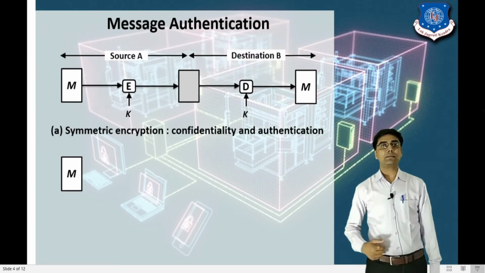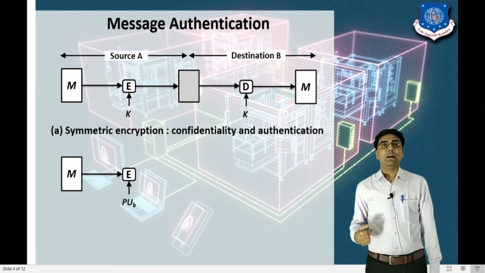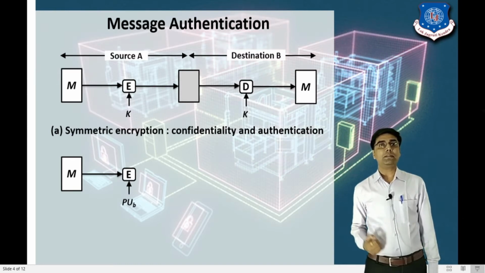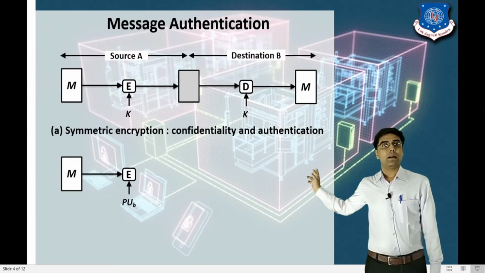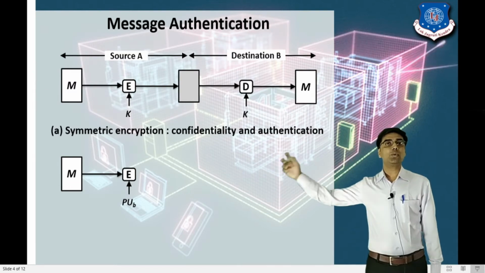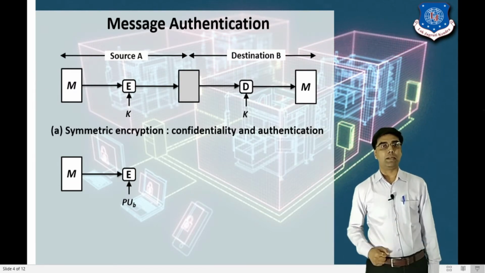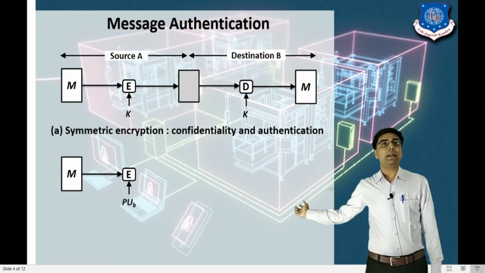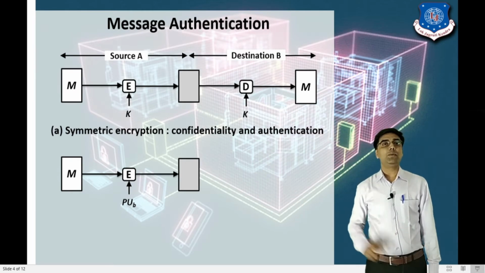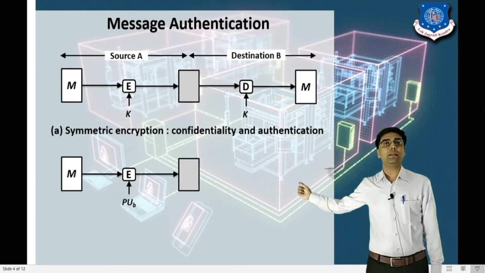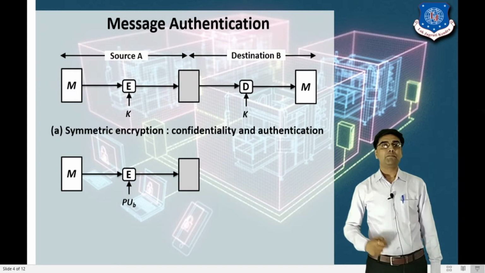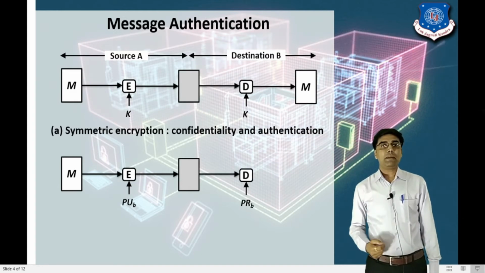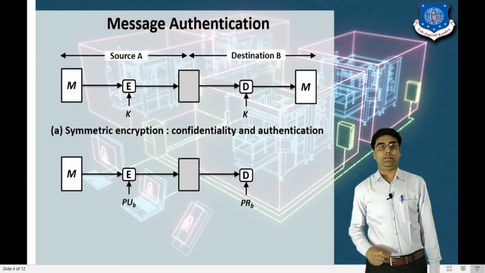The next message encryption technique: again we are considering two people, source A and destination B, right? And consider the plain text message. On the plain text message we apply the public key of user B. PUB represents the public key of user B, right? We encrypt the message and send it to the receiver.